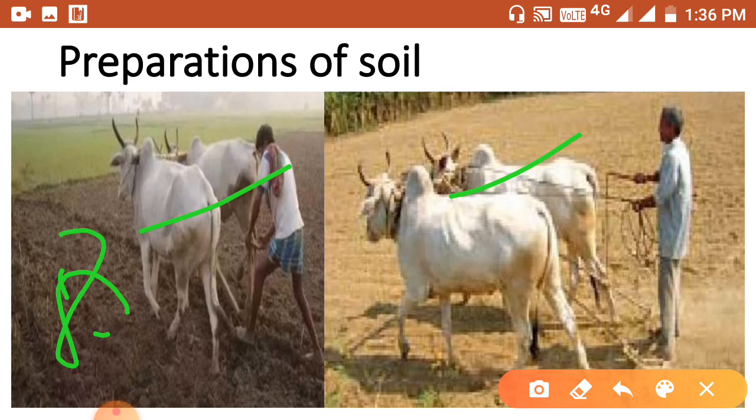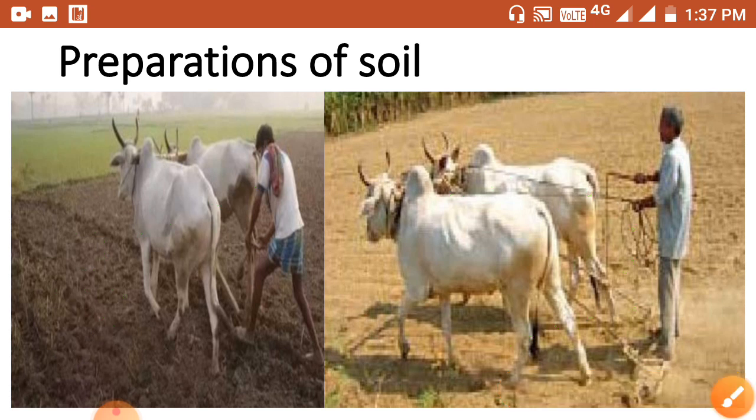Then leveling the plowed land: after turning and loosening the soil, we level it. The land is leveled with the help of a wooden plank or iron leveler. You can see here the tilling and plowing, and this is the leveling of soil.